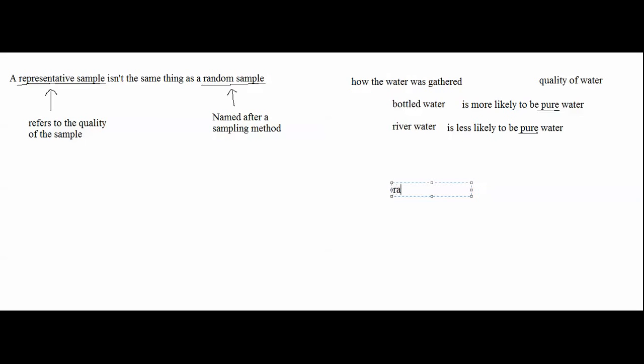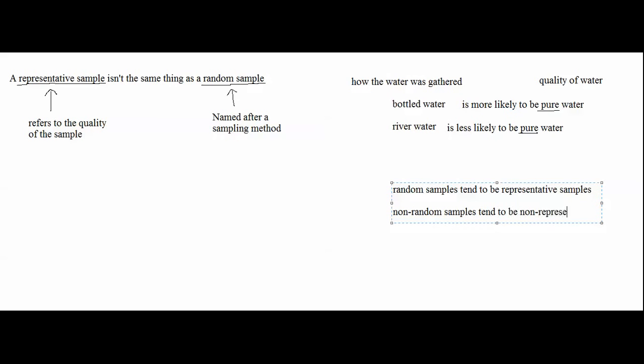Now down here, let's write out: random samples tend to be representative samples, and non-random samples tend to be non-representative samples, or tend to be less representative.